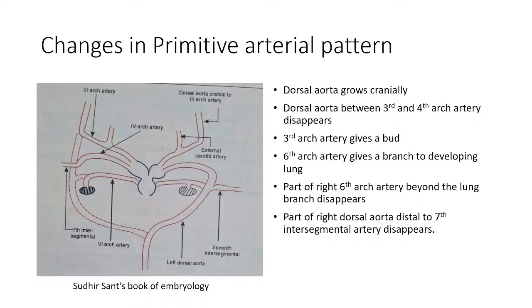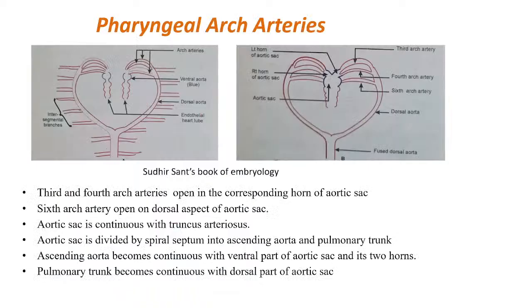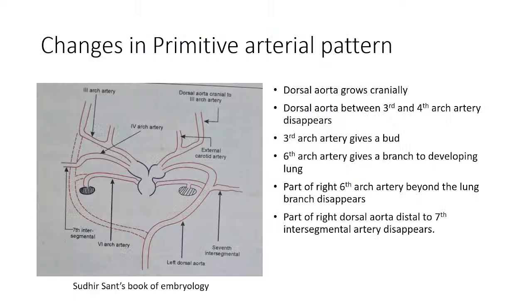What happens first is the dorsal aorta grows cranially beyond the third arch artery. As you can see, previously these arch arteries are like this. Here is the third arch artery, and beyond this it grows. This is that extended portion. Is it clear with everyone? Yes. The second change is the dorsal aorta between the third and fourth arch artery disappears. Is it clear? Yes.